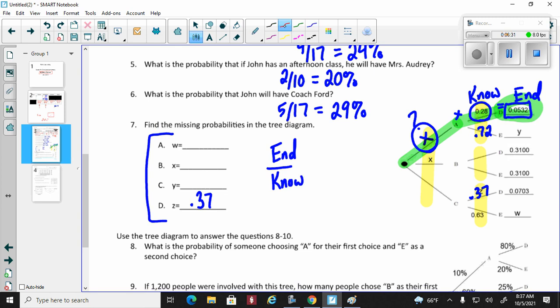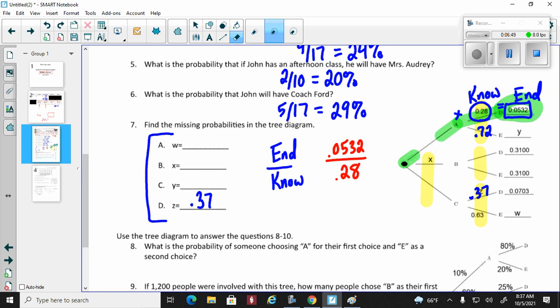So off to the side here, 0.0532 divided by 0.28. I believe that's going to be 0.19. So this here becomes 0.19. Now, I don't know what x is, and there's not enough information to find x yet, but this is my next thing I'm going to find.